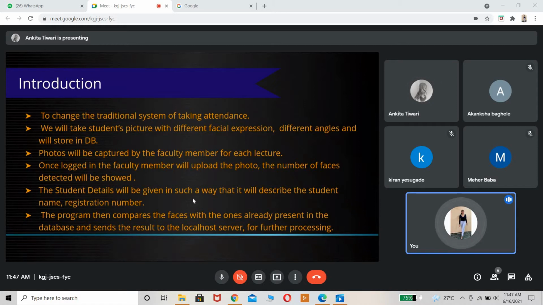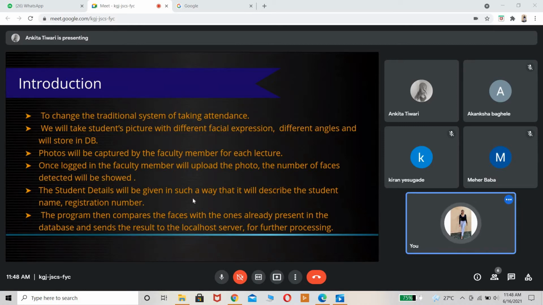Once the faculty member uploads that picture on the web application, it will match those pictures with the database, and it is going to mark the students that are present in the class. The student details will be given in such a way that it describes the student name and registration number. Everything of the students will be present, their email ID, their name, and everything else, and it will be stored with their unique ID, which is the PRN number. The program then compares the faces with the ones already present in the database and sends the result to the local host server for further processing.